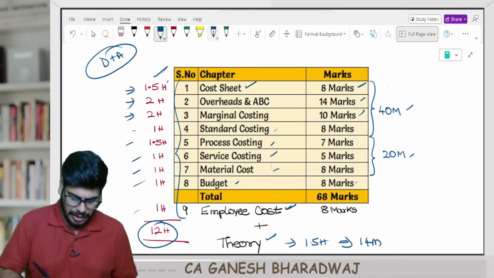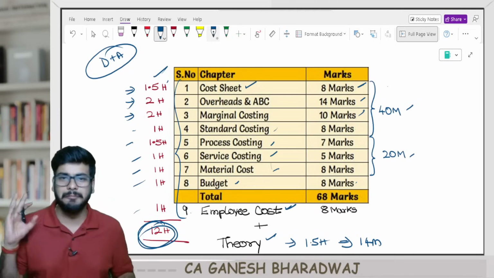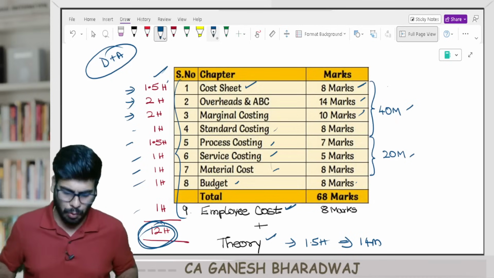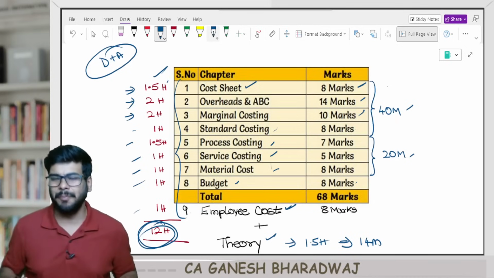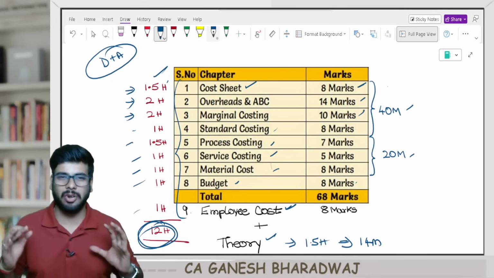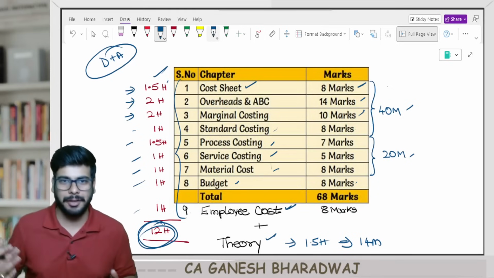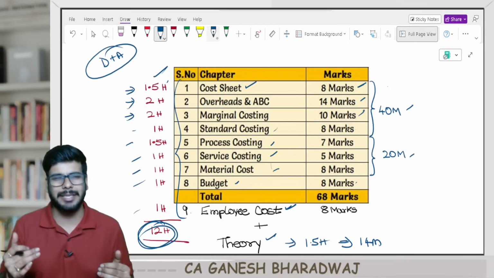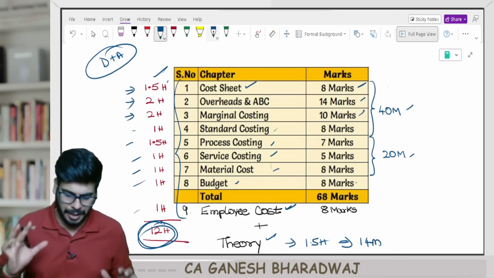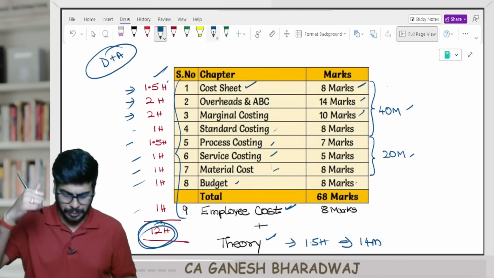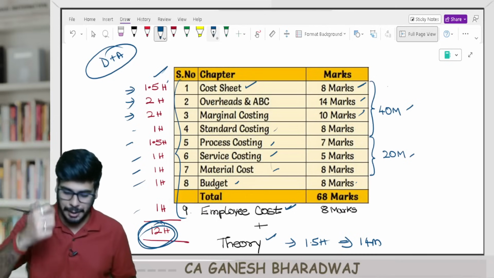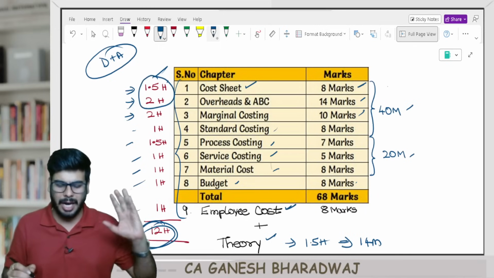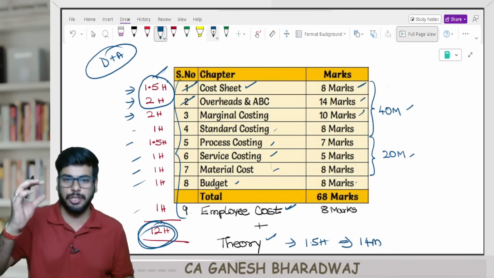Now, this 12 hours, sir, how do I cover it? Simple. Today, 9th of September, your tax paper is over. You come home, max by around 7 o'clock, or 7:30-ish, you start preparing for your costing paper. Today, on the day of the tax paper, try to clock at least 3.5 hours. Try to finish the first 2 areas.